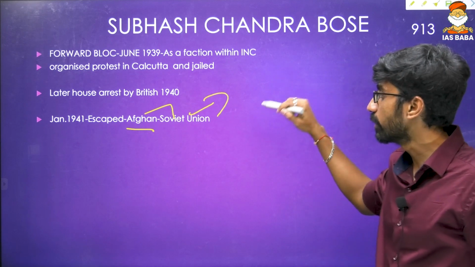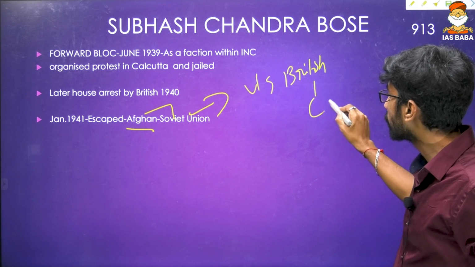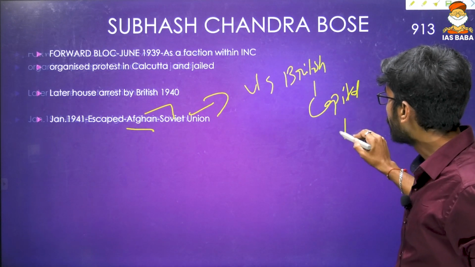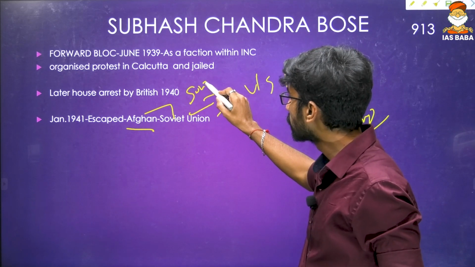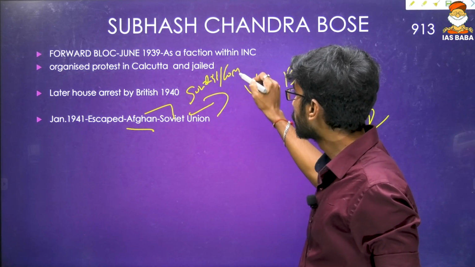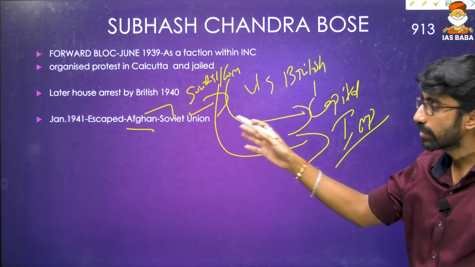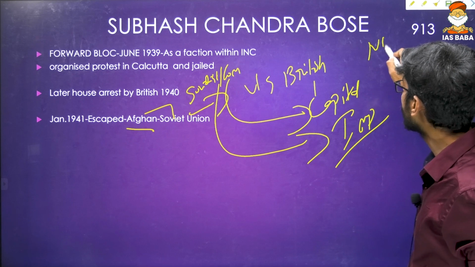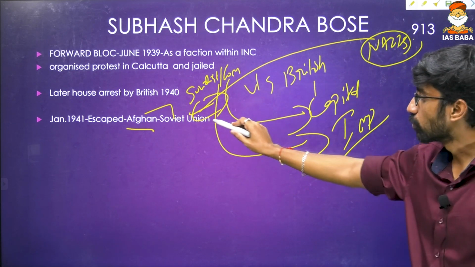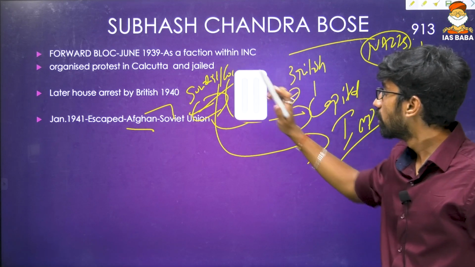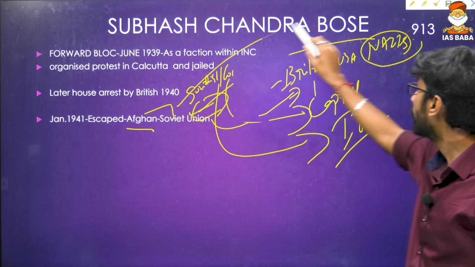He wanted to take the help of the Soviet Union against the British, because the Soviet Union had ideological conflict with Britishers. Britishers were capitalists and imperialists, and the Soviet Union was socialist or communist, we can say, against capitalism and imperialism. And that is the reason he wanted to take Soviet Union's help. But what happened? Nazis, that is Hitler's Germany, invaded the Soviet Union. The Soviet Union became an ally of Britishers as well as the USA. So that is the reason Subhash Chandra Bose went to the Nazis.